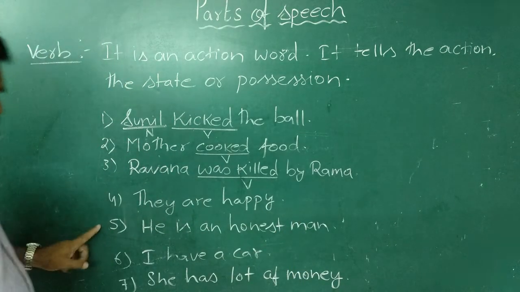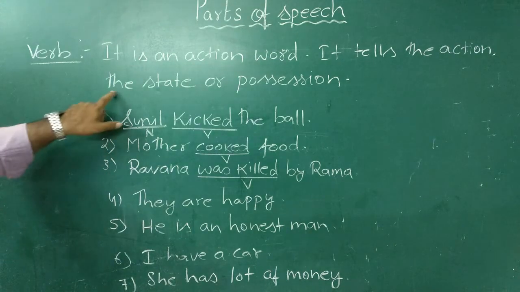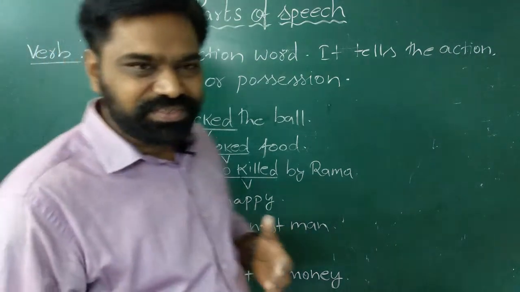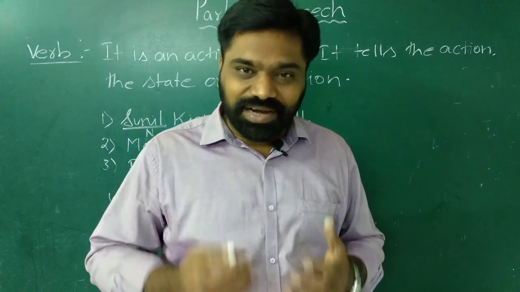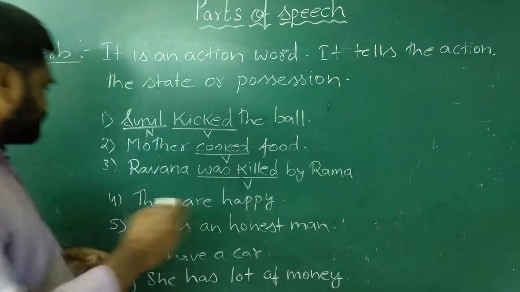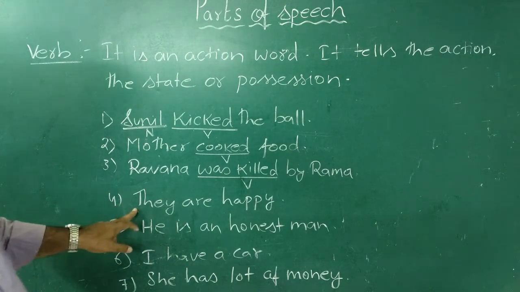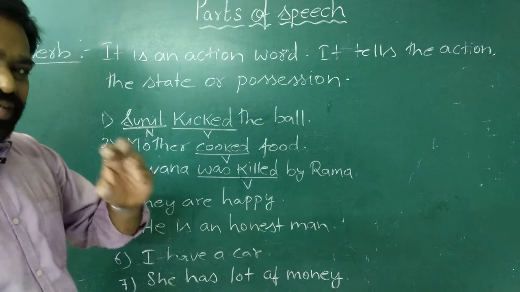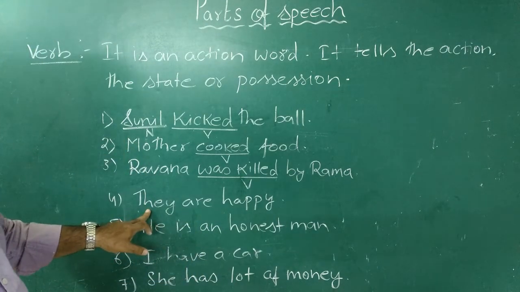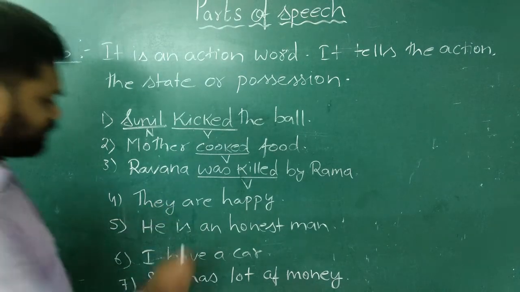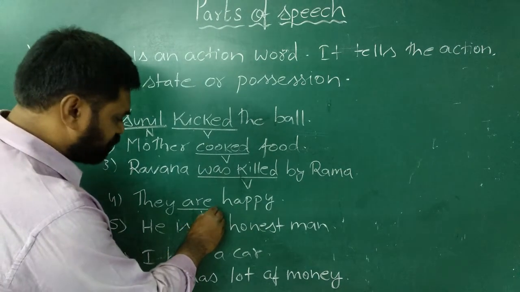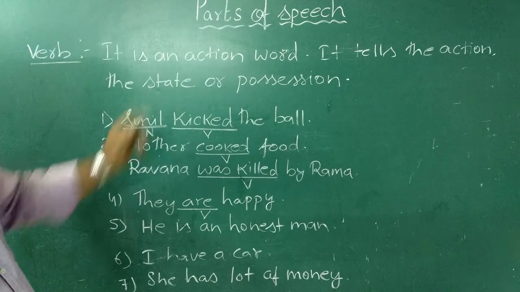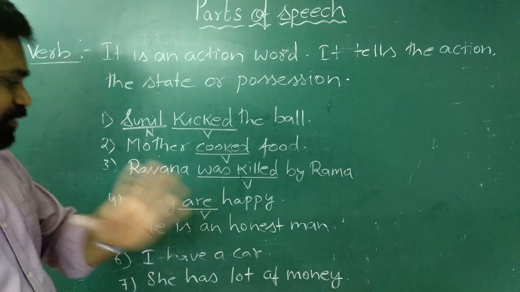Then with the fourth and fifth sentences, I'll try to explain the state of the subject. State means the condition or situation. So let us see here, the fourth example, they are happy. It tells the condition or the state of the pronoun they. How are they? They are happy. So it tells their present status. So are is the verb here. It tells the state, the condition or the situation.